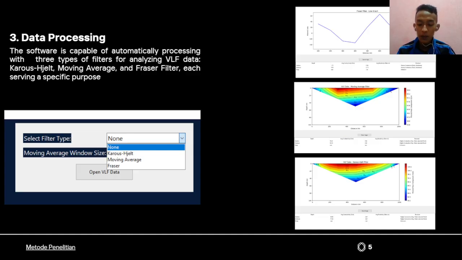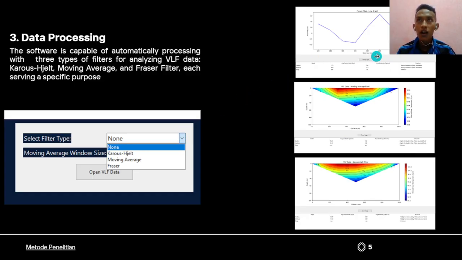The working principle is to model current distribution as a response to the primary field using electromagnetic principles, and the result is a conductivity distribution mapping in the depth domain. The advantage is that it provides visual results in the form of an easily interpretable 2D cross-section, highly effective for geological exploration such as detecting minerals or fault zones.